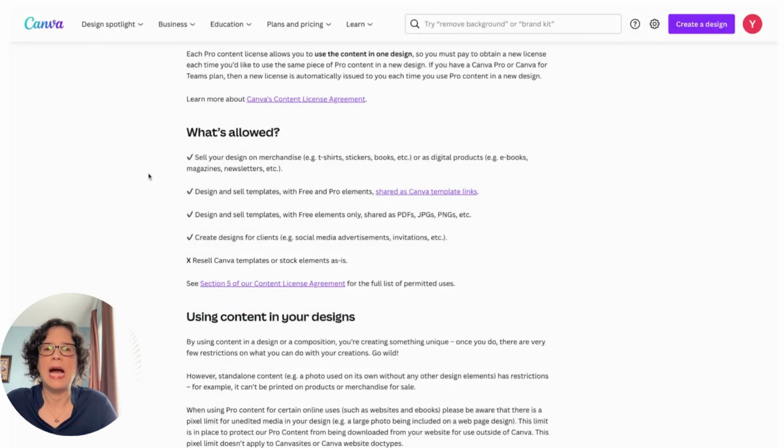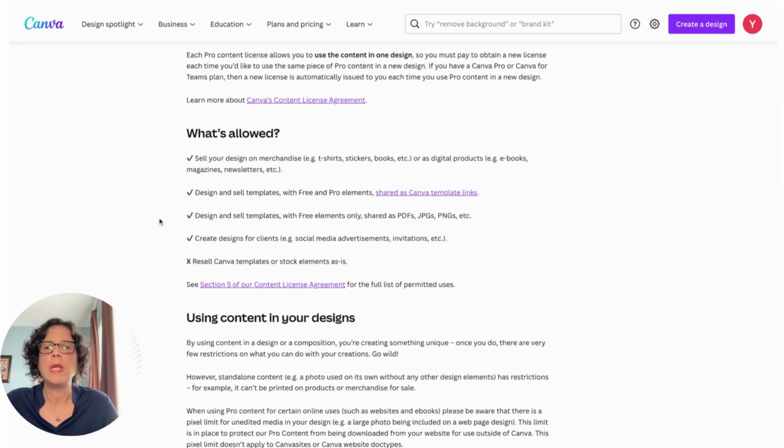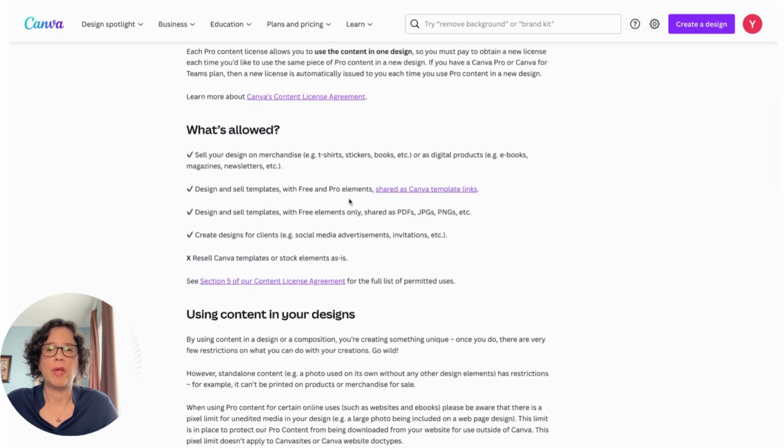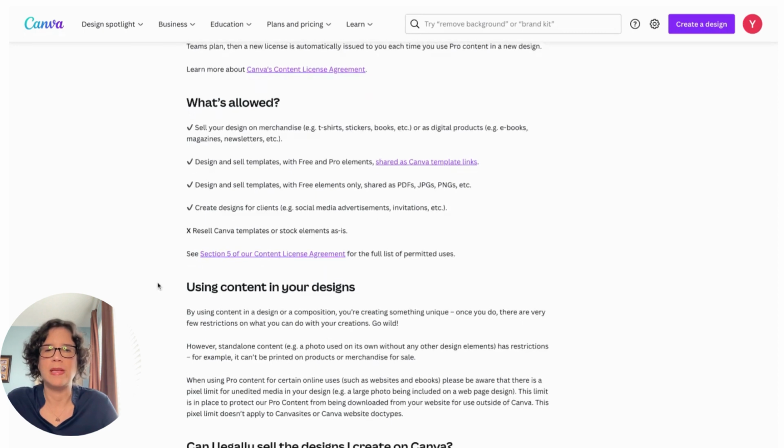Let's talk about what is allowed, okay? Simple. What is allowed is to sell your design on merchandise. They're very specific and they give examples like t-shirts, stickers, books, or digital products, right? Design and sell templates with free elements only. Share as PDFs, JPEGs, and PNGs. Create designs for clients, like I mentioned, social media, advertising, presentations, and so forth. Okay, here's the tricky part, right? Resell Canva templates or stock elements as is. And again, we're going to go a little bit further into what this means, right?